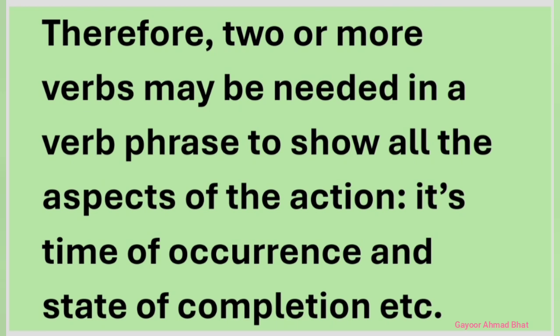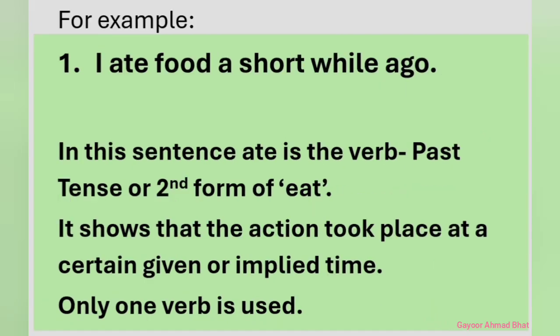Its time and state of completion. For example, I ate food a short while ago. In this sentence, ate is a verb. It is the second or past tense form of eat and shows that the action took place at a certain given or implied time. Only one verb is used in it.